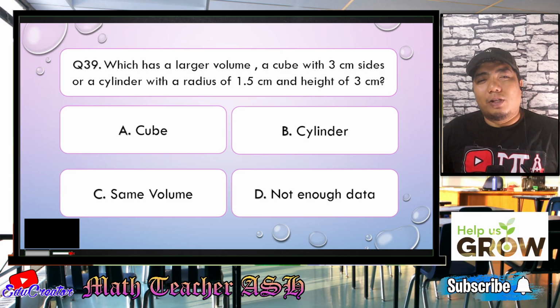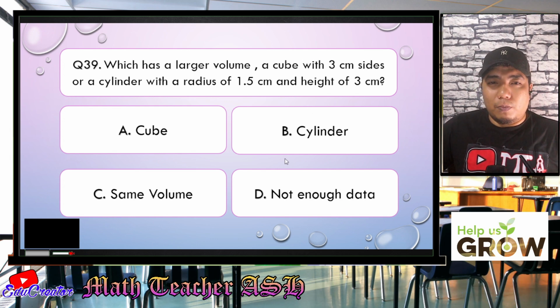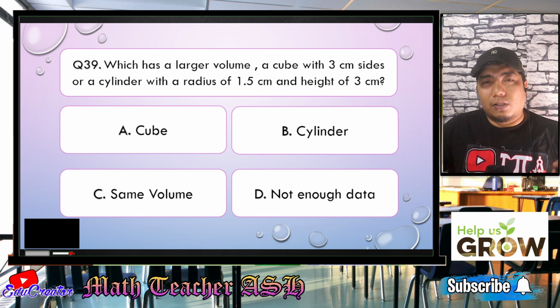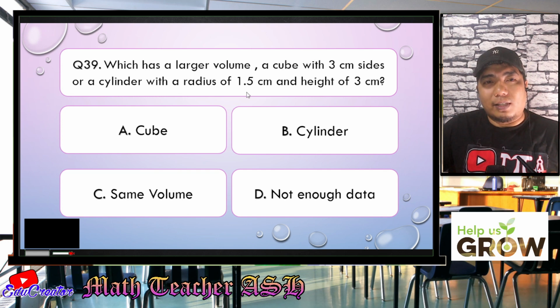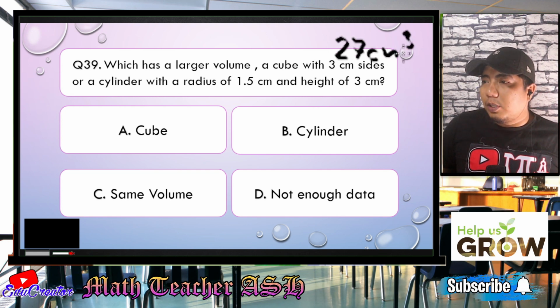Alright, my dear math learners, for you to answer this question, what you need to do is to get the volume of the cube and to get the volume of the cylinder and check which among the two volumes is larger. Now, for the volume of the cube, that is basically s cubed. So s times s times s. So that is 3 times 3, that is 9. 9 times 3, that is 27. So we have here 27 cubic centimeters for the cube.